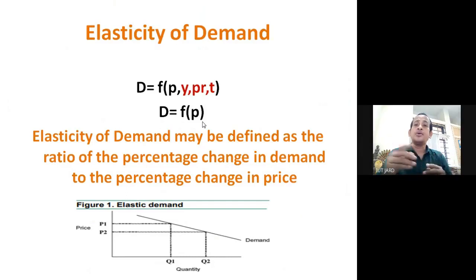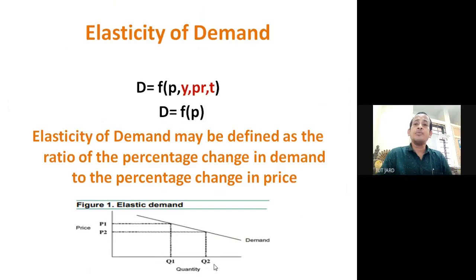Now here we'll go through one illustration, through graph analysis. Here, the y-axis represents the price of the good, and the x-axis represents the quantity of the goods.